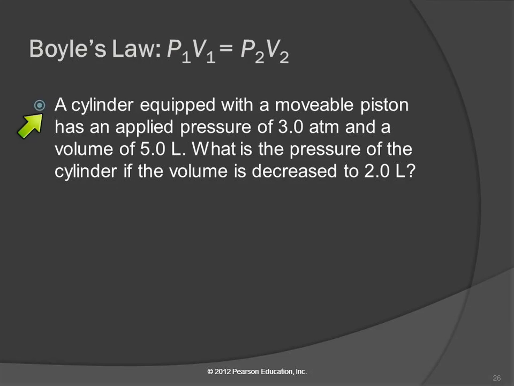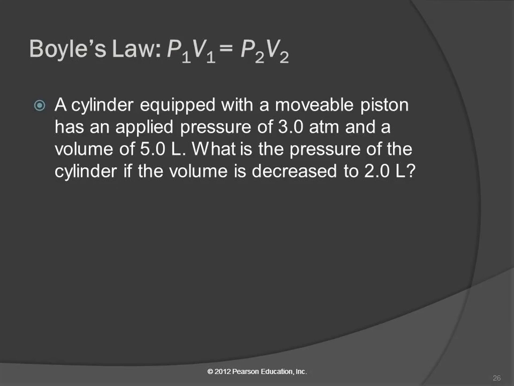A cylinder equipped with a movable piston has an applied pressure of 3 atmospheres and a volume of 5 liters. What's the pressure of the cylinder if the volume is decreased to 2 liters? So here we've got a volume of 5, and we're squishing it to make a volume of 2. Is the pressure going to go up or down? The volume gets smaller, the pressure goes up, gets larger.